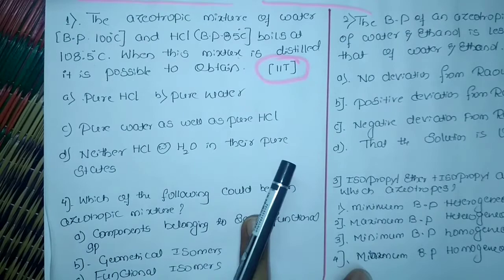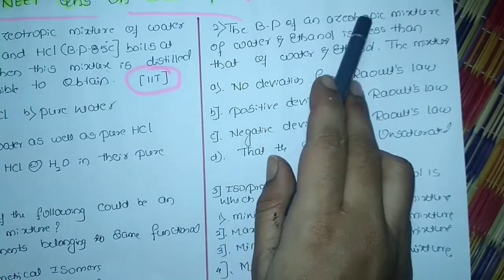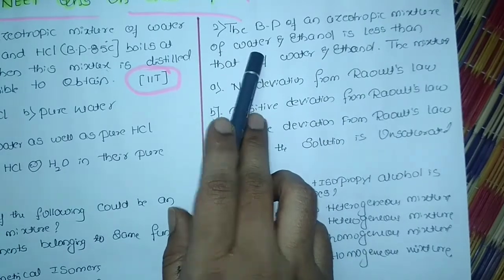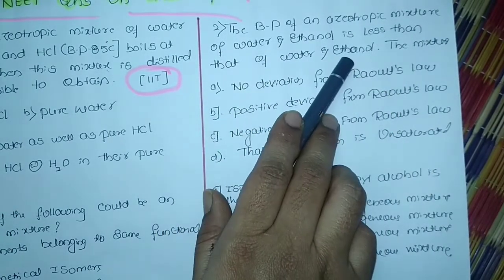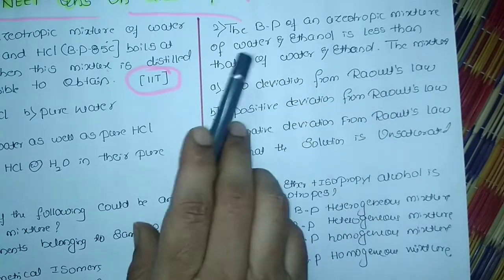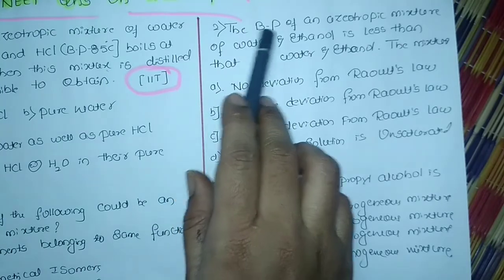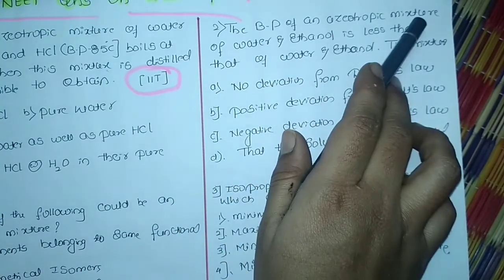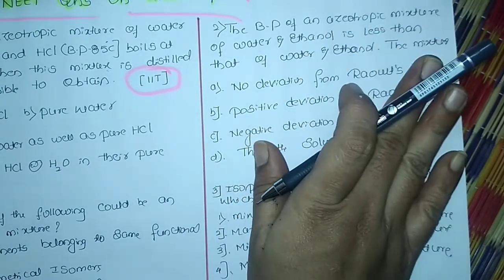Next question: the boiling point of an azeotropic mixture of water and ethanol is less than that of water and ethanol. I am repeating the question. We have a mixture of water and ethanol, which is an azeotropic solution.